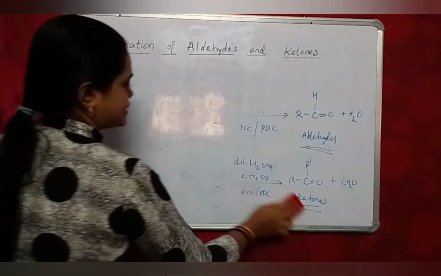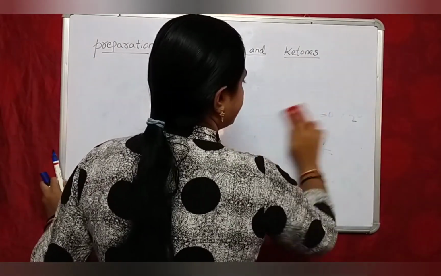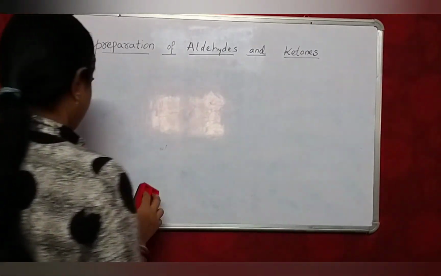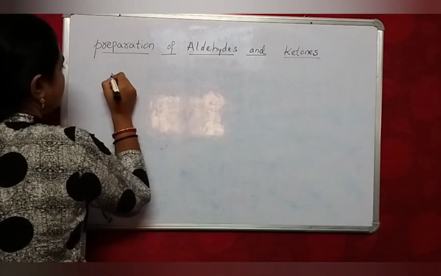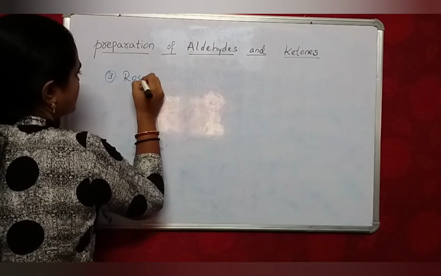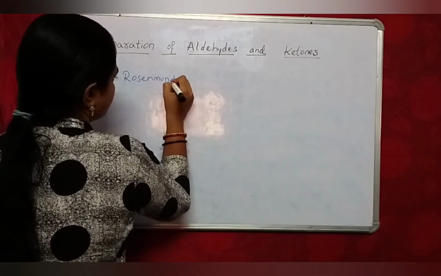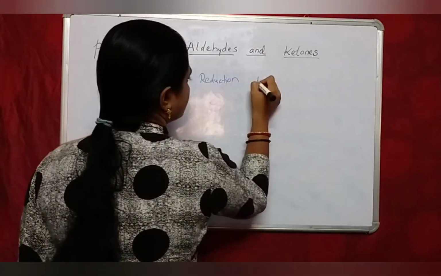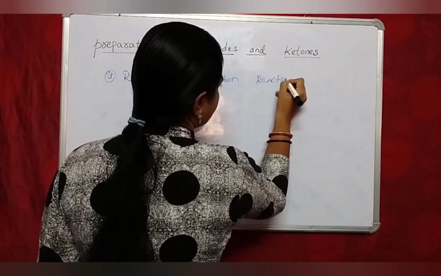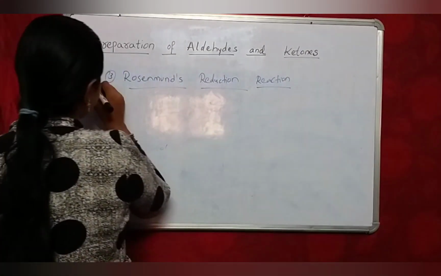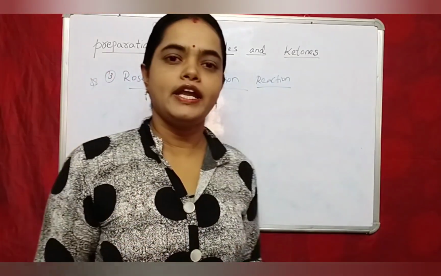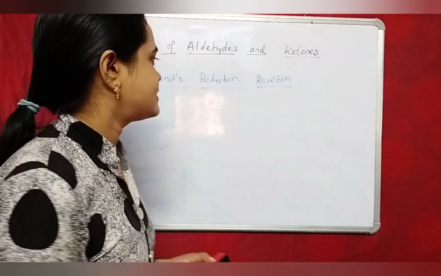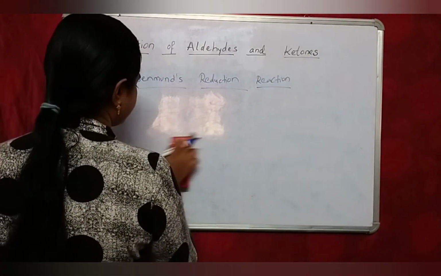Next process is Rosenmund's reduction reaction. This reaction is very important. In aldehydes and ketones, all named reactions are very important. Rosenmund's reduction reaction. See what happens here.